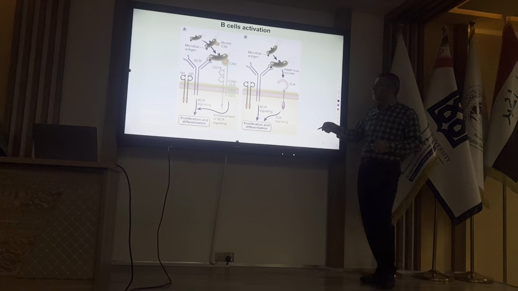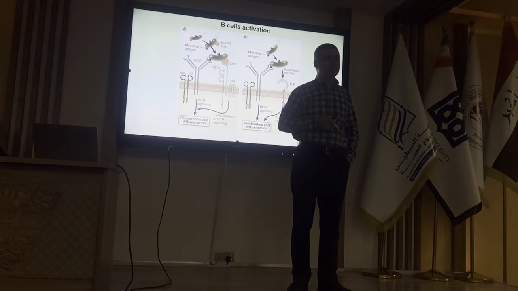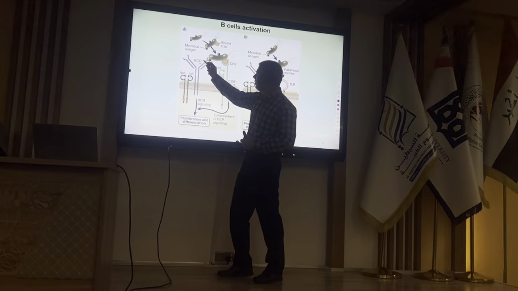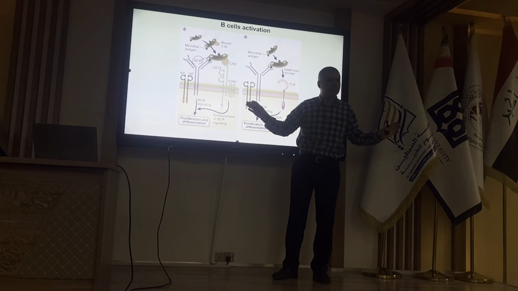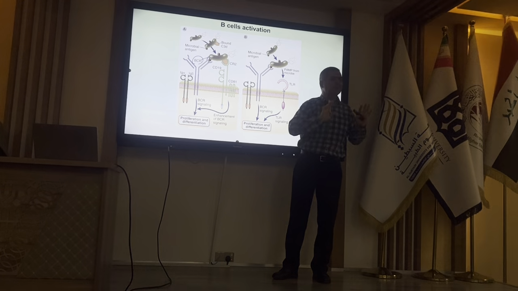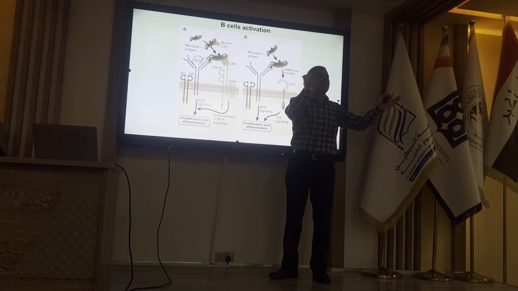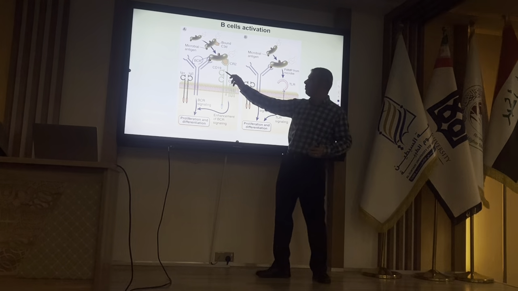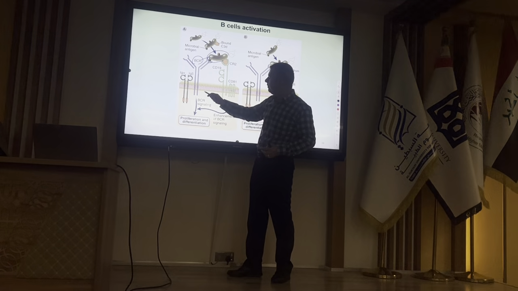And for activation of B cells, we need two signals as well. The first signal is provided by the BCR by binding to the microbe. There is no MHC here; MHC is only for T cells. And antigens are free: free bacteria, free protein, free polysaccharide, anything, toxins. So by binding of the BCR to the bacteria, for example, we will have the first signal.